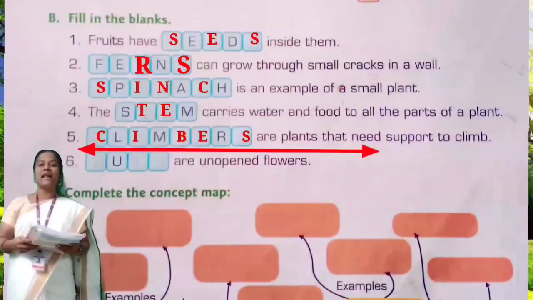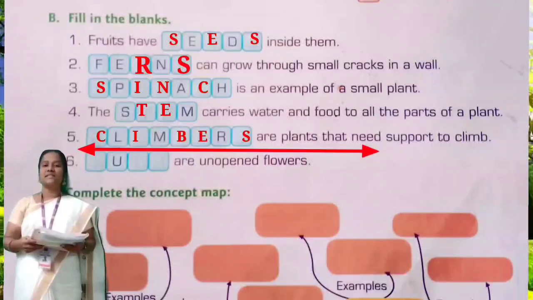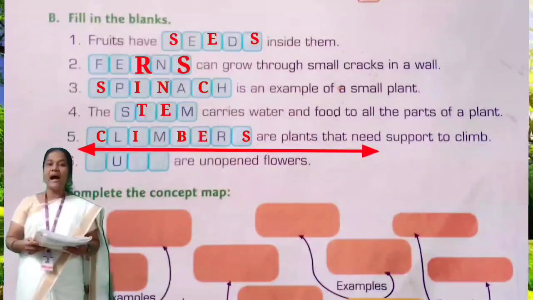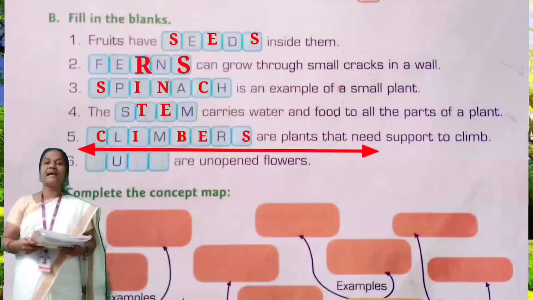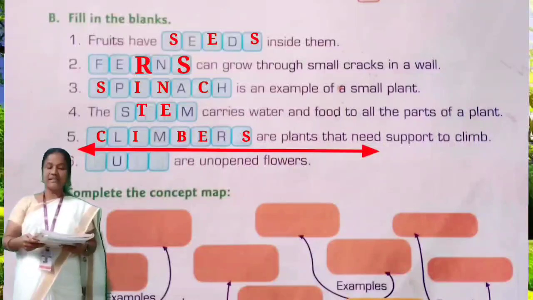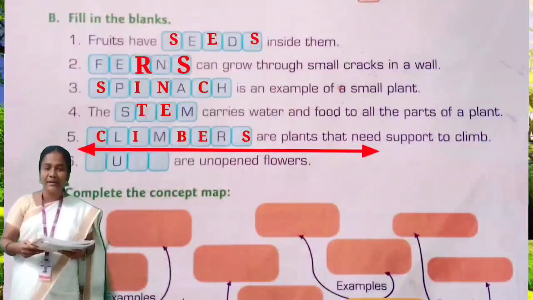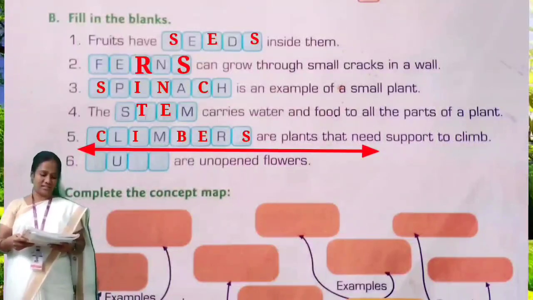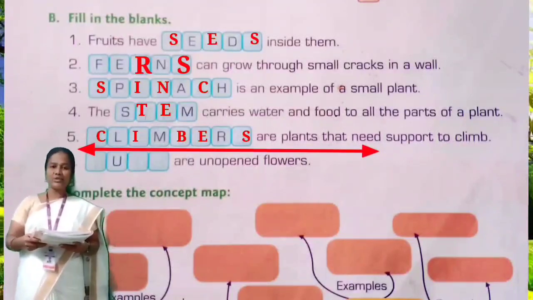C-L-I-M-B-E-R-S. Climbers. Dash are plants that need support to climb? Climbers. Very good. Next question.